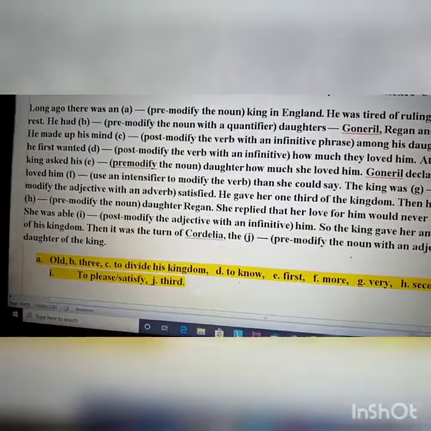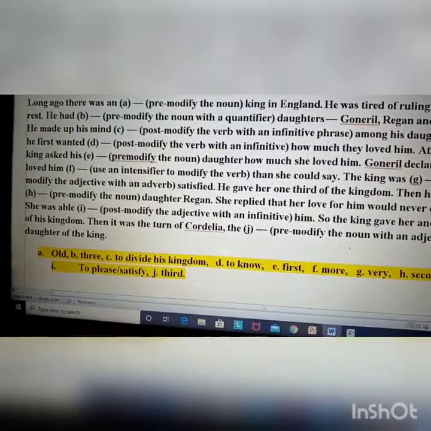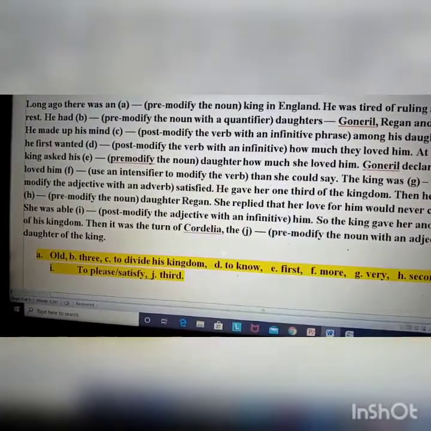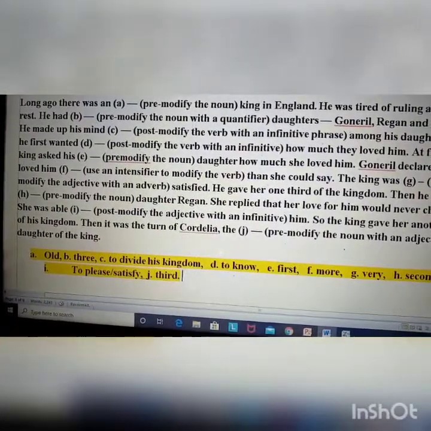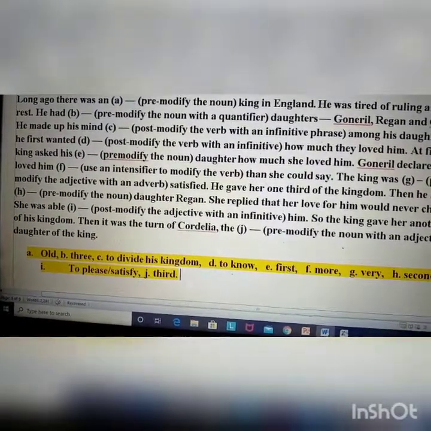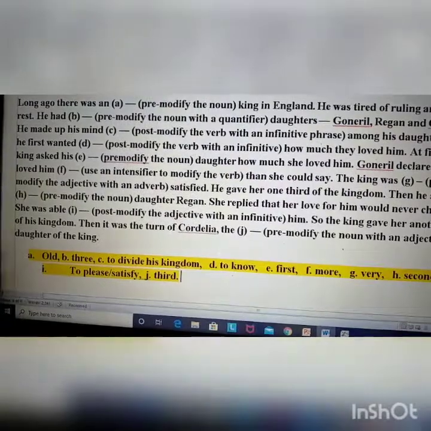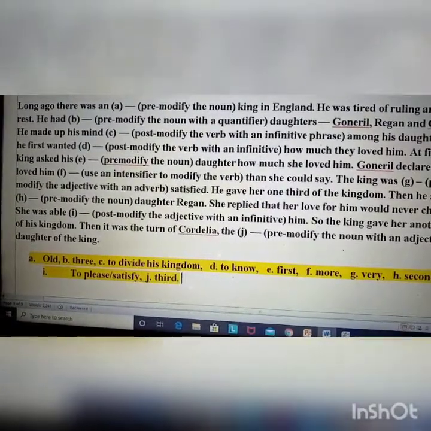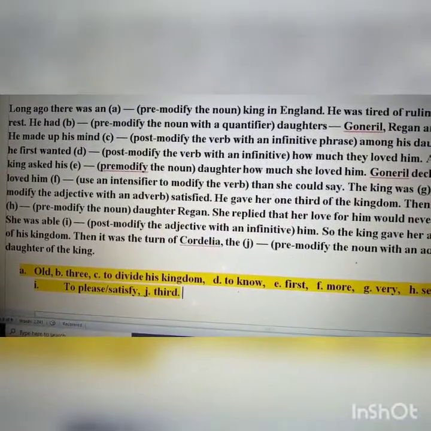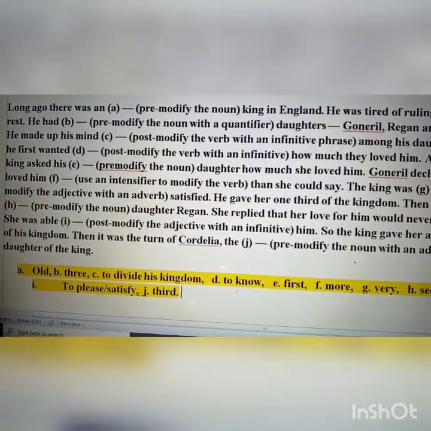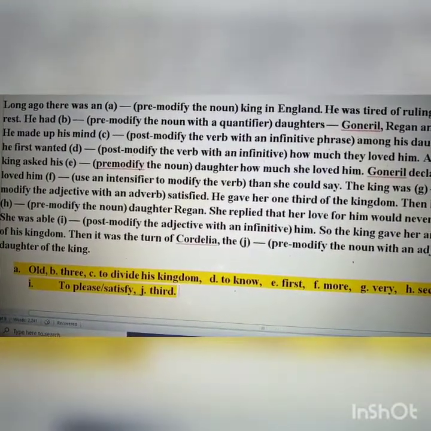So in number 1, we can see a clue: pre-modify the noun. We have already known which part of speech pre-modifies the noun, that is adjective. So in number 1, A, we have to use an adjective. And there was another clue, an.